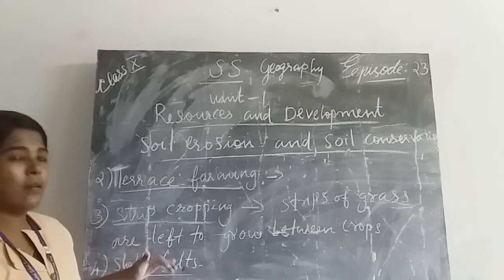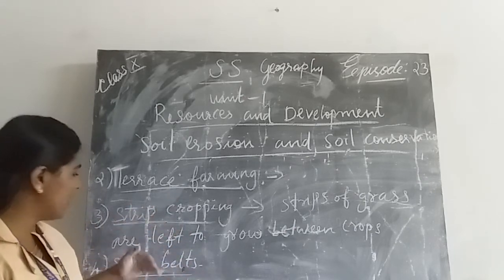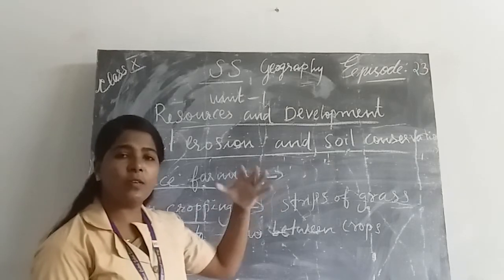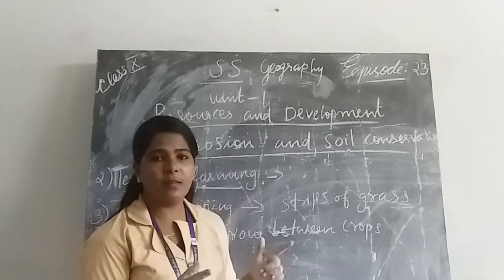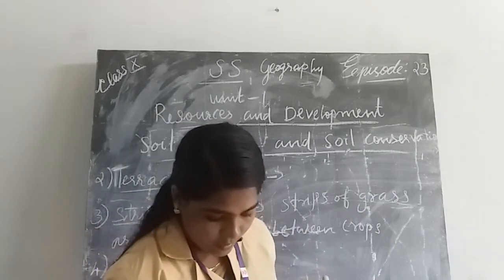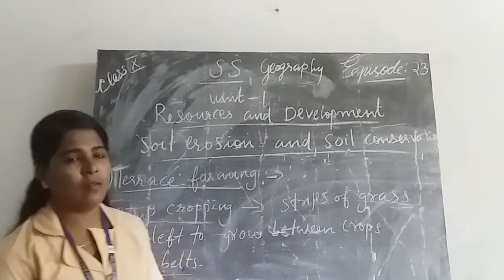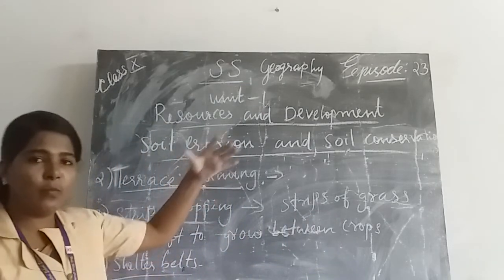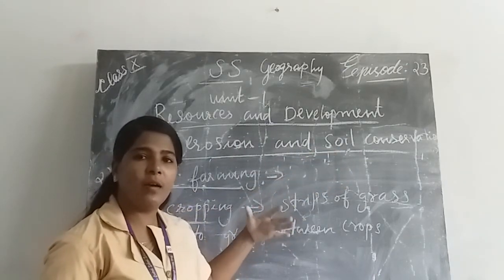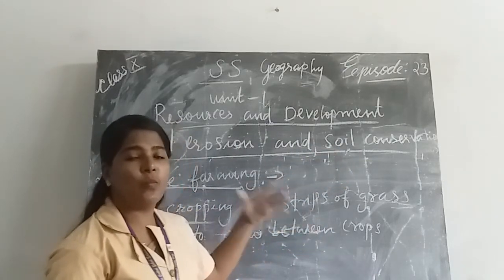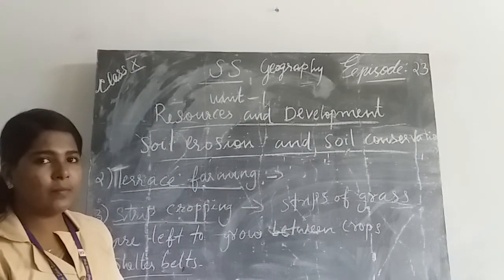Another important method to prevent soil erosion is the shelter belt. From the heading, we can understand it acts as a shelter to prevent soil erosion. What is a shelter belt? Rows of trees are called shelter belts. Trees are planted on the border of the area, and they stand as a shelter to prevent soil erosion. That is shelter belts.